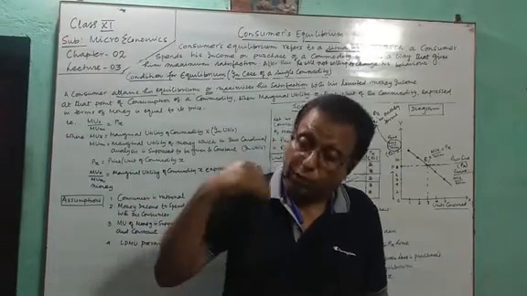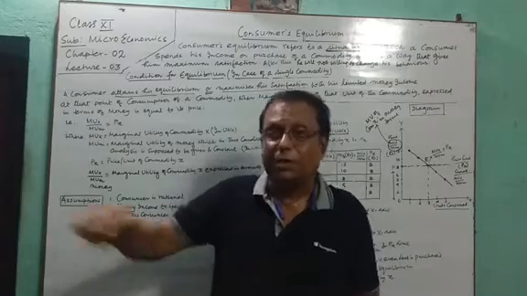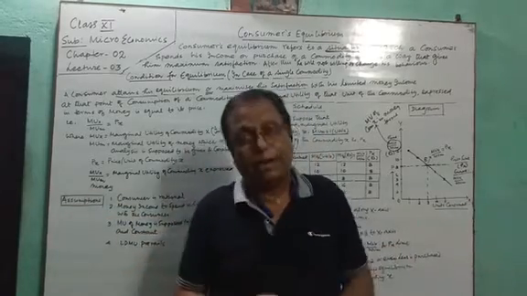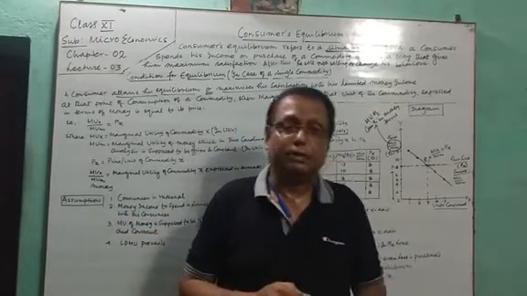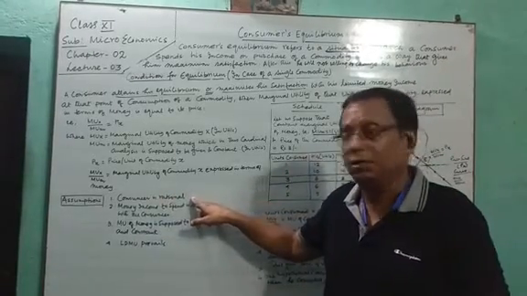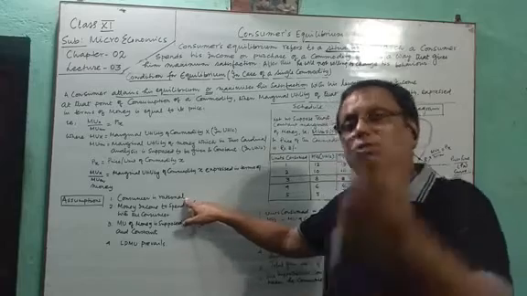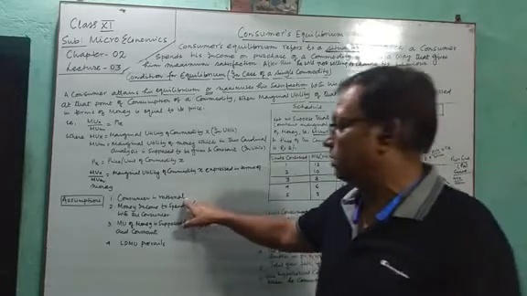He will want to spend his limited income over unlimited wants so that he can obtain maximum satisfaction. He cannot misuse his limited money income. So our consumer is rational, whose objective is to maximize satisfaction.